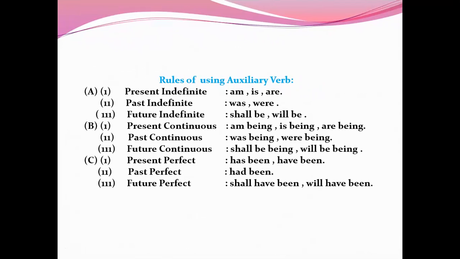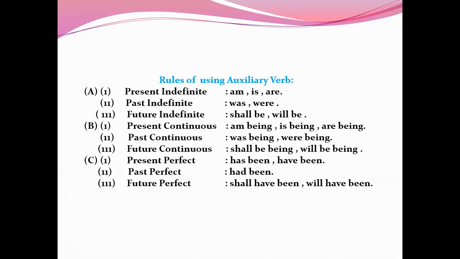Rules of using auxiliary verbs. Am, is, are are used in present indefinite tense. Was and were are used in past indefinite tense. Shall be, will be are used in future indefinite tense. Am being, is being, are being are used in present continuous tense. Was being and were being are used in past continuous tense. Shall be being, will be being are used in future continuous tense.